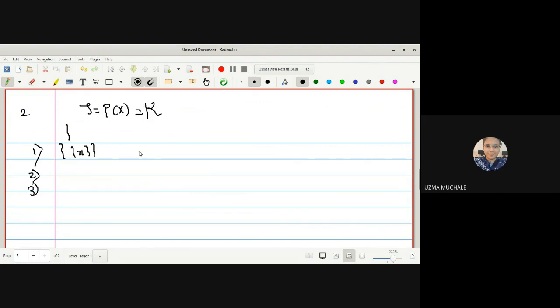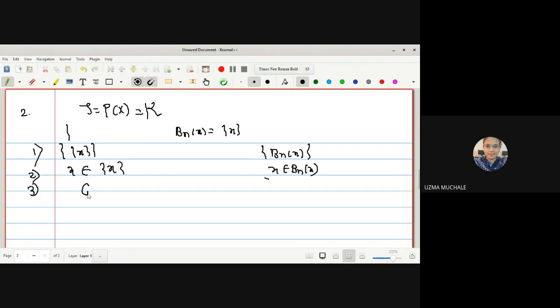So I can select them: Bn of x is equal to singleton x itself because it is an open set. So I have selected the family Bn of x, and next, what is the next condition? We have to verify x belongs to singleton x. By definition, second condition, x belongs to Bn of x. Right, second condition is also verified.